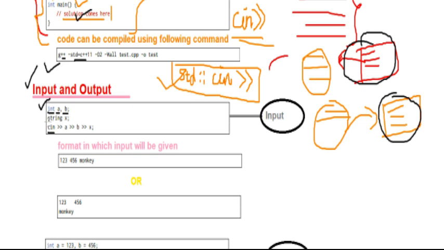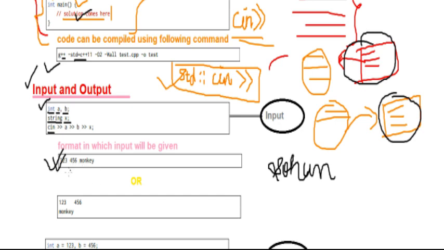Now what is a string? A string is basically a simple string such as Sohan, Mohan. This is a simple string you can consider. So string x is your variable and string is your data type. Now you have to take this input from the file, that is 123 456 monkey.